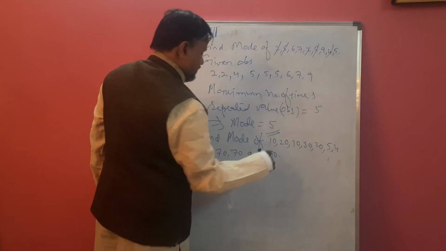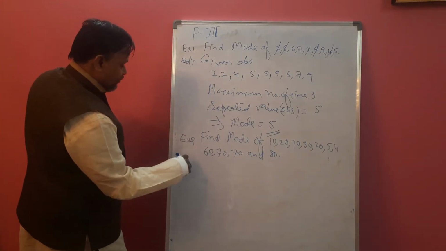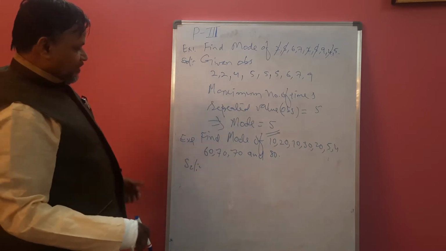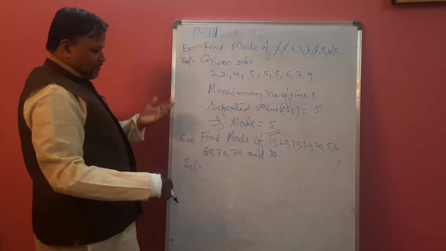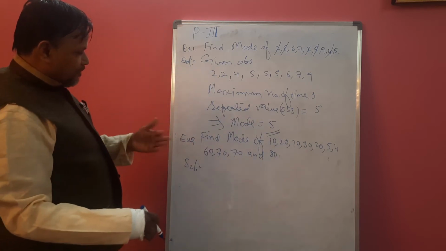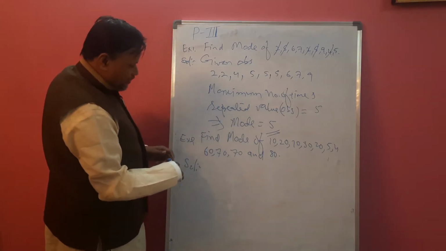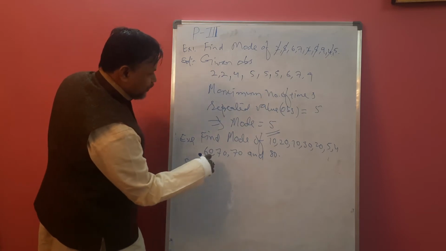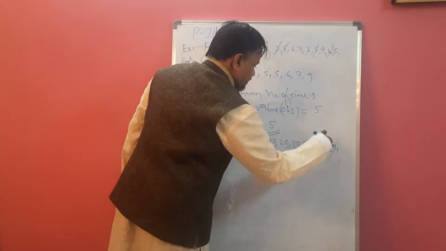These are the observations. See the solution of this. We can write the numbers vertically or horizontally, and find out which numbers are repeated maximum. If you want to write the least number first, the least number is 4, then 5.